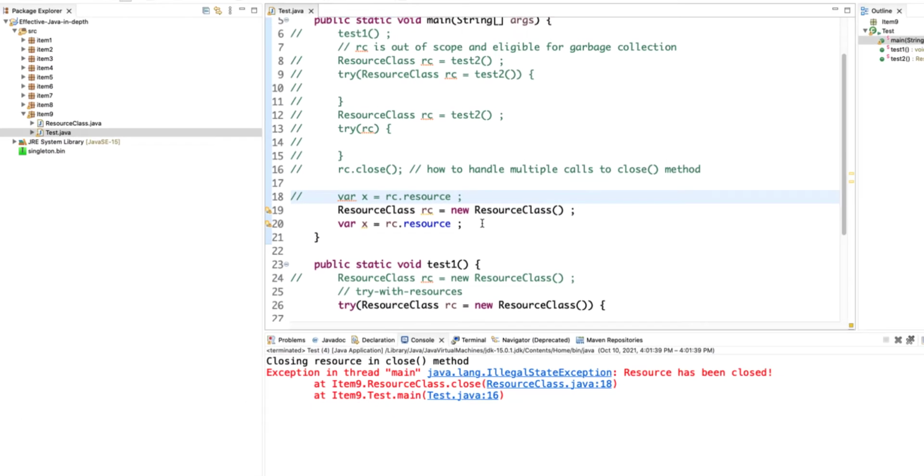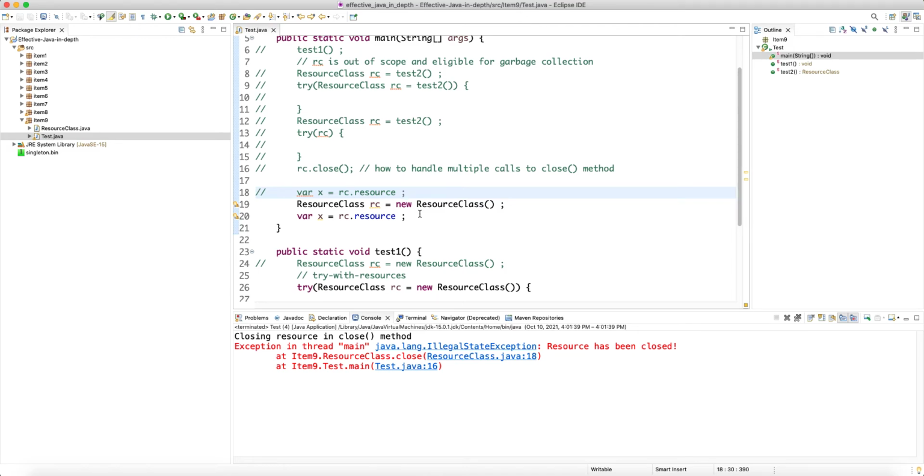So it's a good thing that implementing AutoCloseable gives a hint to the compiler to always look out for a call to the close method. If it's never called, then it's a potential resource leak, and the compiler can warn us. It's not a compiler error, but it's a warning, and always take those warnings very seriously.